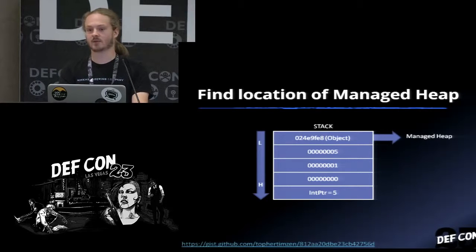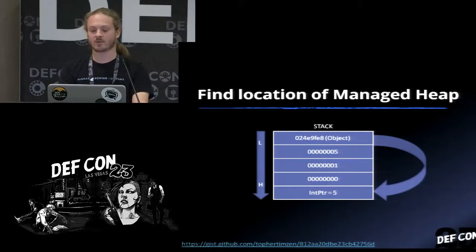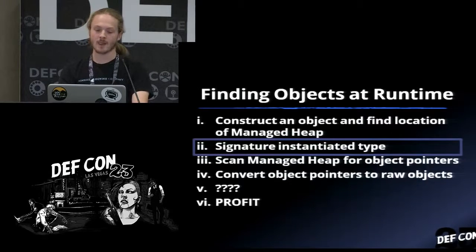It could be at the top, it could be at the bottom, it could be somewhere in the middle, which is why we're going to need to do somewhat of a brute forcing approach in memory. But we're going to move that object down into the IntPtr location, and now we have the actual pointer to that object and the pointer of the managed heap. So now that we have an actual object created with an address on the managed heap, we're going to signature